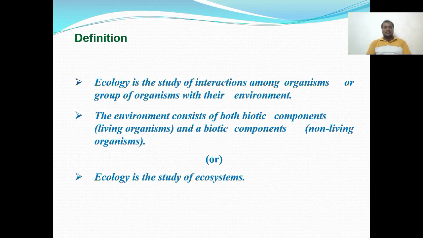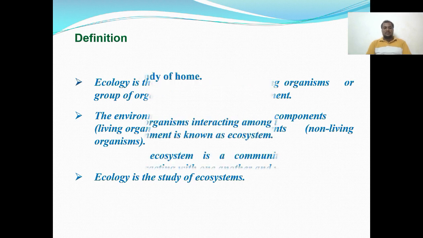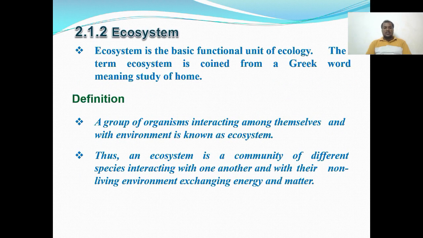The definition of ecology: the study of interactions between organisms, and groups of organisms, with their environment. The environment consists of both biotic components and abiotic components, and that is called the ecosystem. The ecosystem is the basic functional unit of ecology.